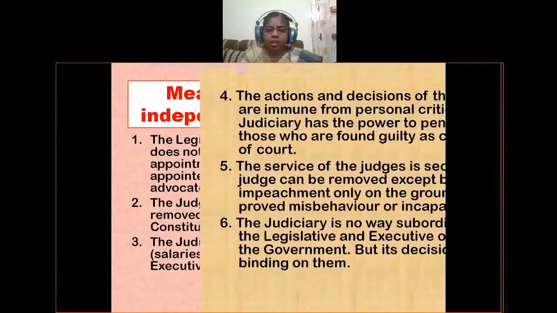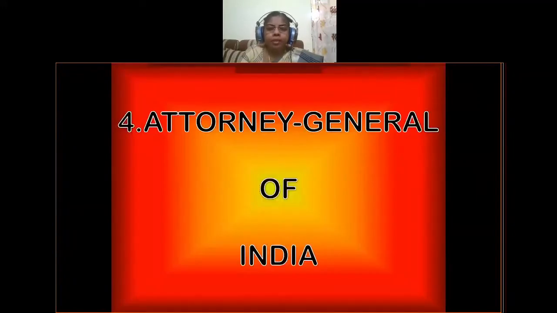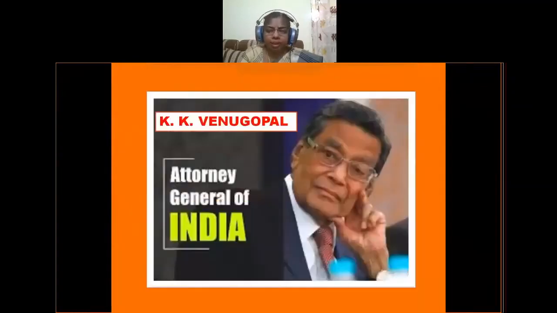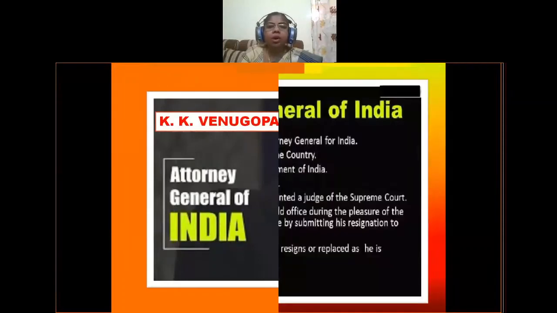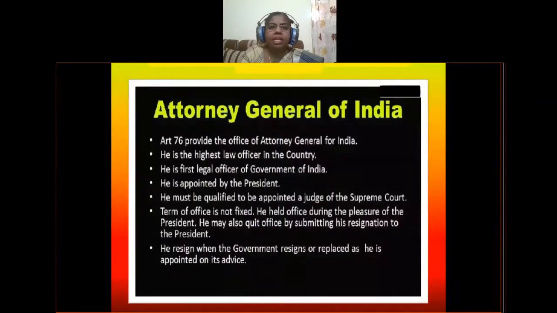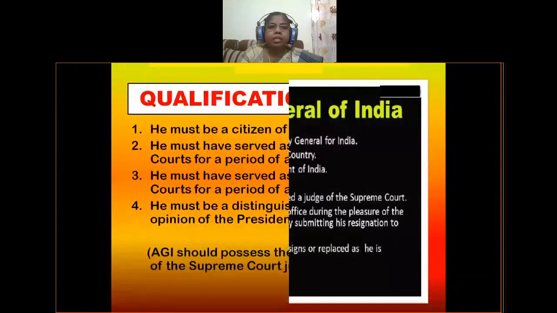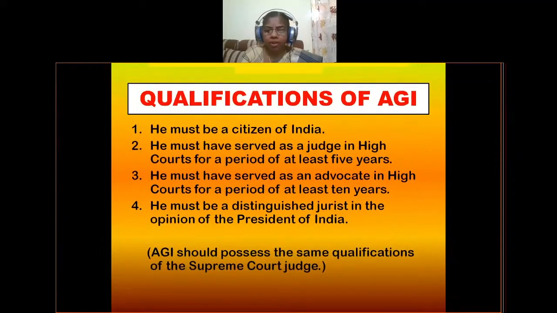And the Attorney General of India. K.K. Venugopal is the present Attorney General of India. He can be called the first law officer in the country, and he is the legal advisor to the government of India. He is appointed by the president, and he will continue in his office during the pleasure of the president or till the government runs. The qualifications of the Attorney General of India are the same as the qualifications of a Supreme Court judge. He is equal to a Supreme Court judge.